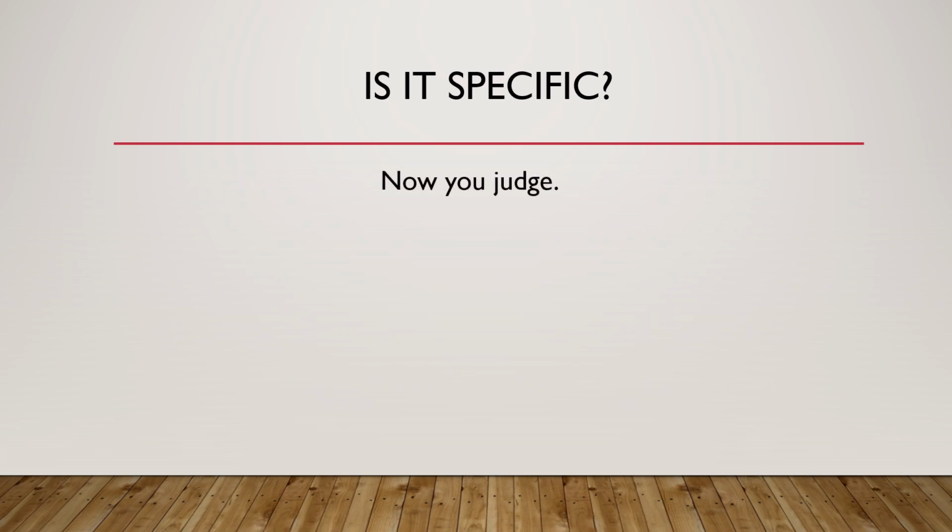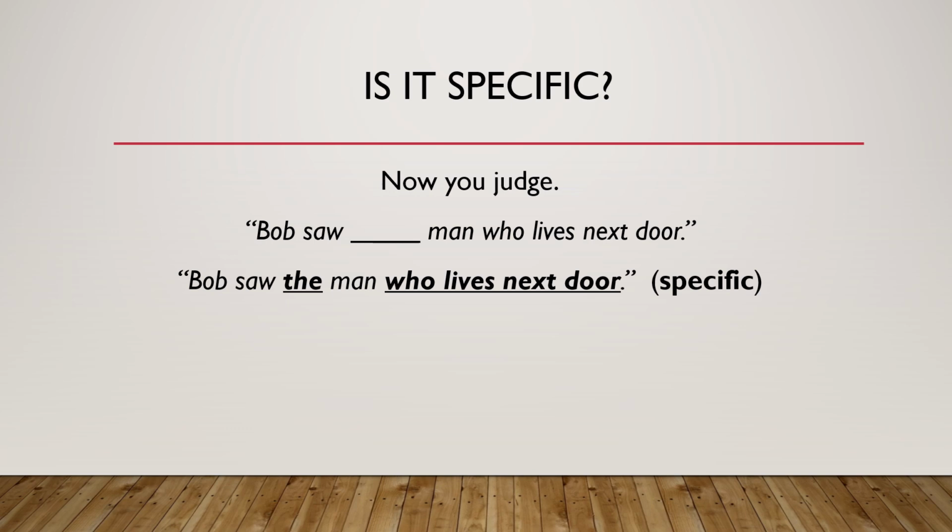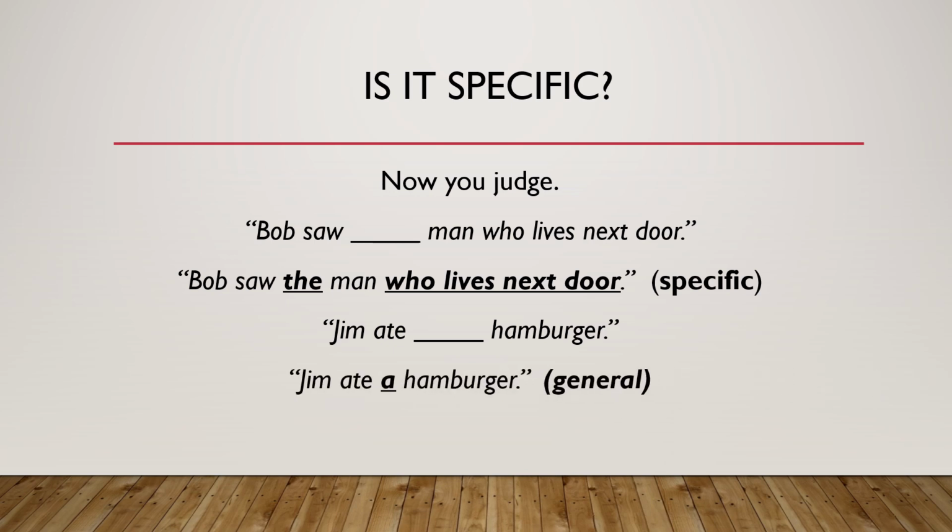Now you judge. Bob saw man who lives next door. Bob saw the man who lives next door. This is specific. Jim ate hamburger. Jim ate a hamburger. This is general.